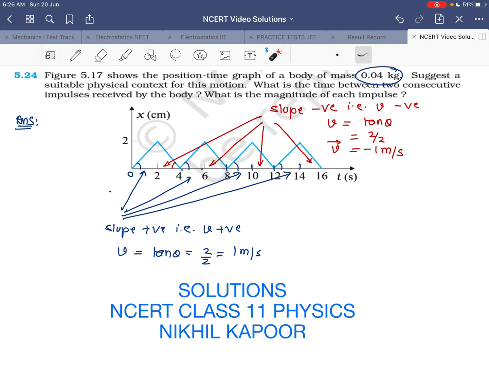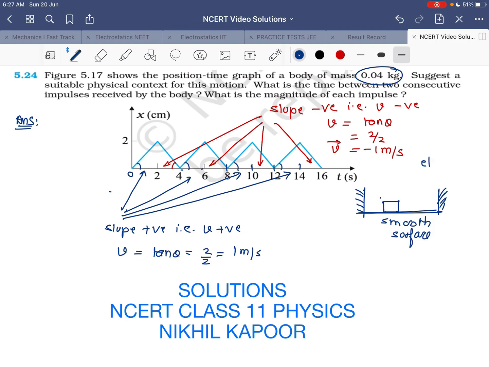Now as you can see from this particular graph, for 2 second velocity is positive 1 meter per second, then negative 1 meter per second for further 2 second, then again positive, then negative, then positive, then negative. It means this can be compared with a situation like a ball on a smooth surface. Suppose a body is on a smooth surface and it is between two walls,